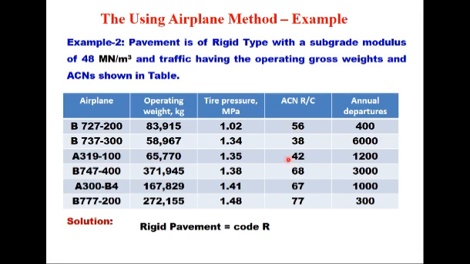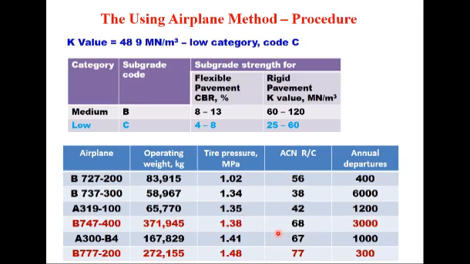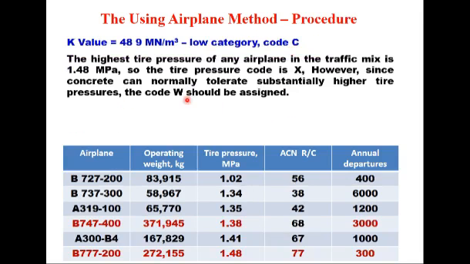So now the rigid pavement code will be R and k value 48, and therefore it is in the category of low, and we assign the code C here.